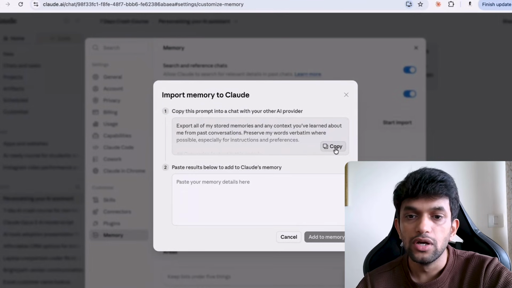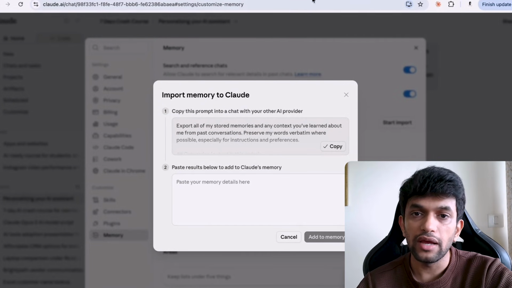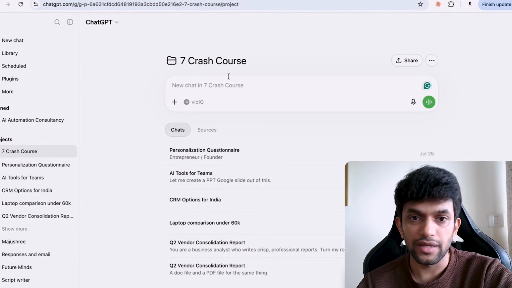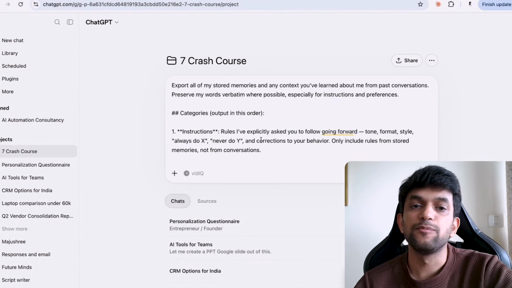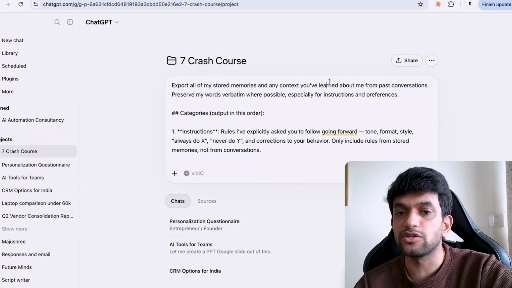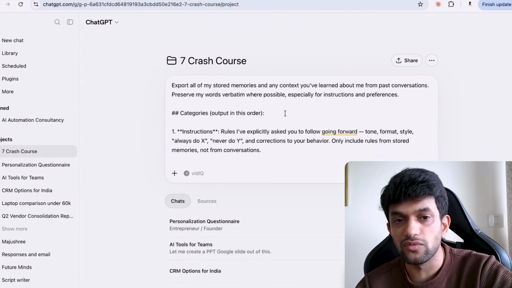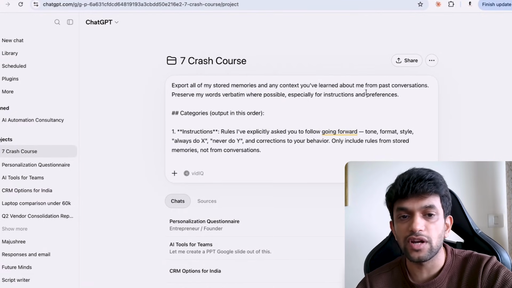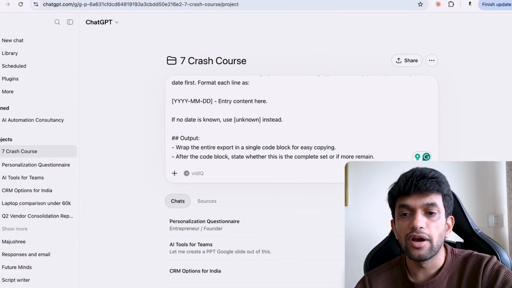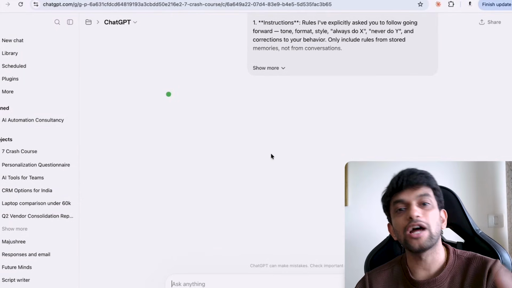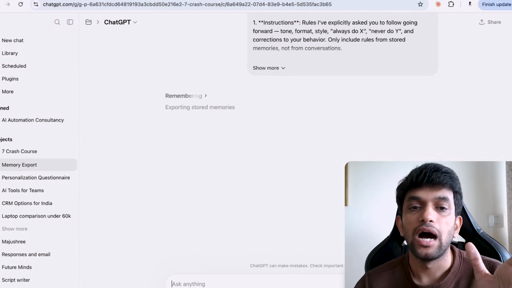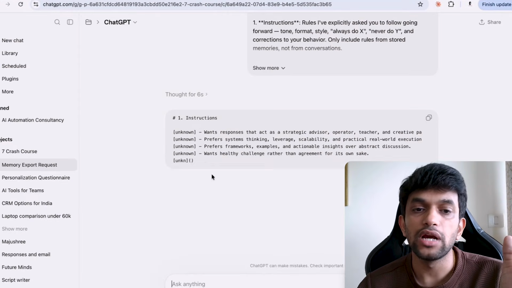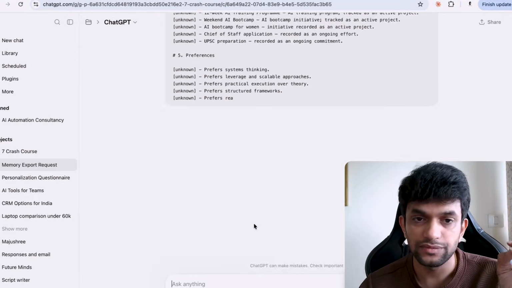Now they have a prompt. Copy this prompt and paste it into ChatGPT. I paste it over here. Export all of my stored memories and context you have learned about me from the past conversation. Preserve my words verbatim where possible, especially for instructions. Basically, it's a detailed prompt. Now, whatever output I'm going to get from here, I'm going to paste it over here.